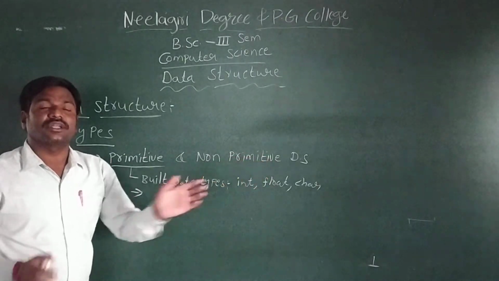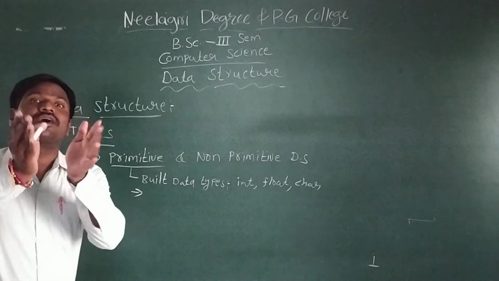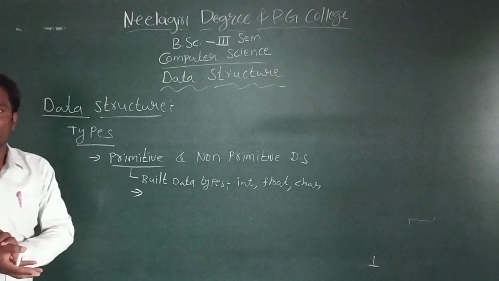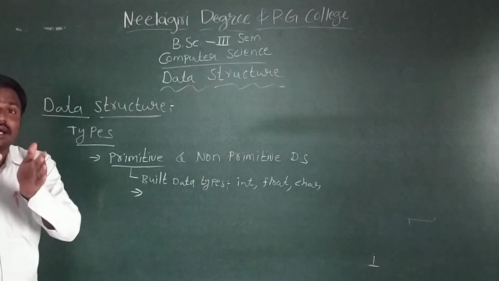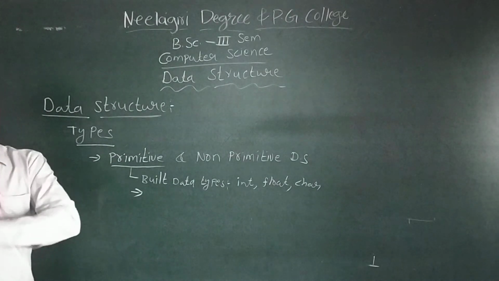Next, coming to non-primitive data types. Non-primitive data structures deal with composite data. Composite data means data that can be further divided.